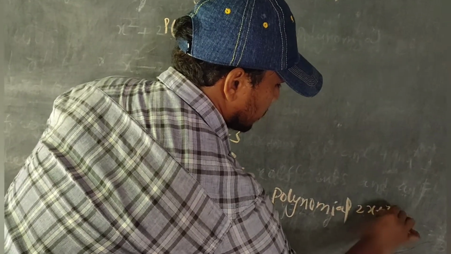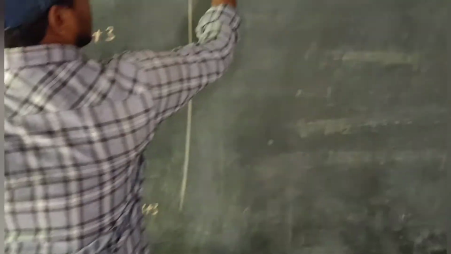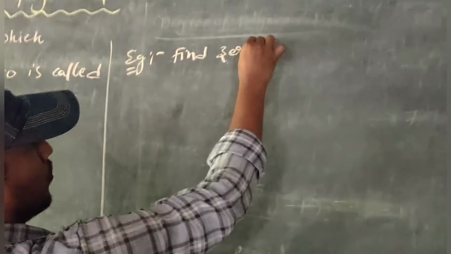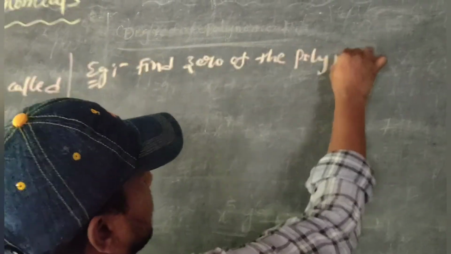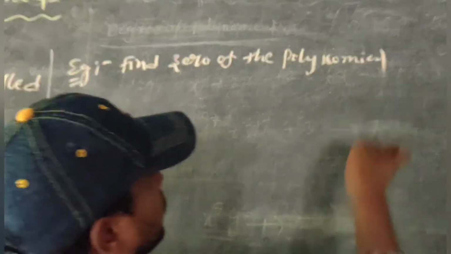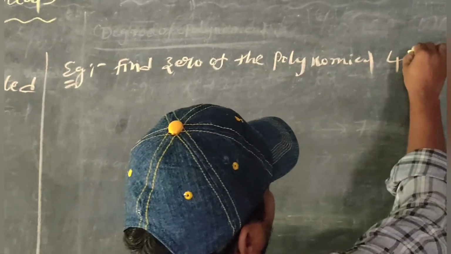Another example: find the zero of the polynomial 4x minus 2.